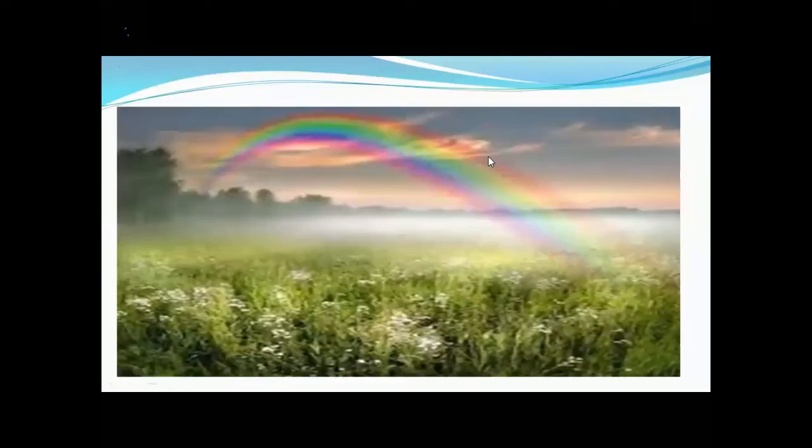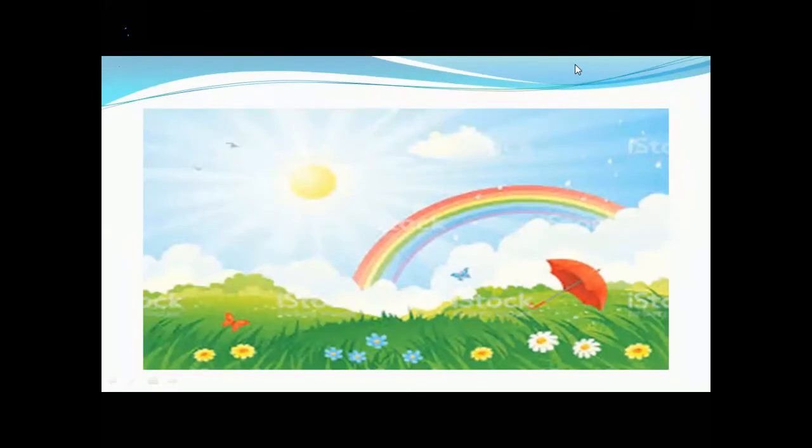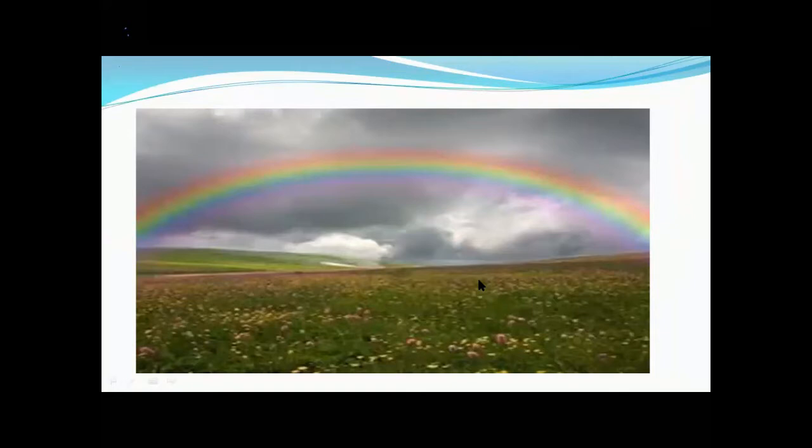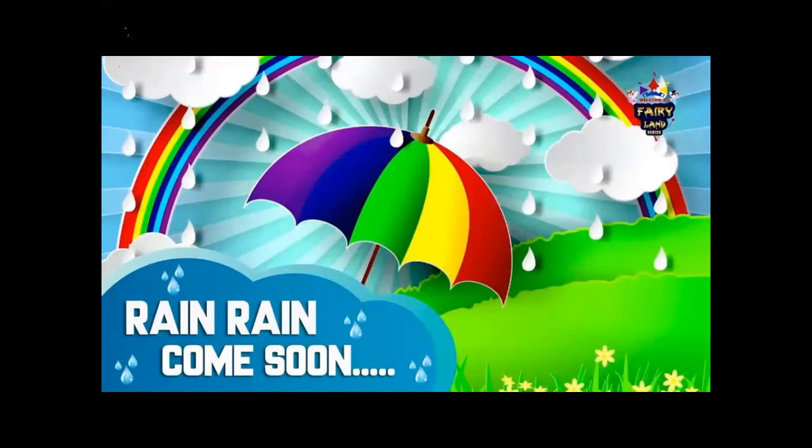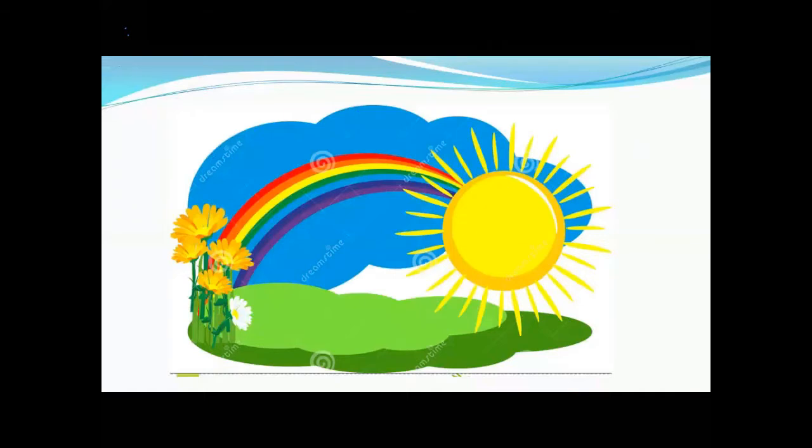After the rain, the rainbow comes. It's a rainbow picture you can see on your computer screen. What does come? The rainbow comes. After the rain, here you can see the rainbow. What does the rainbow make? The rainbow is made up of 7 colors, and it comes after the rain.